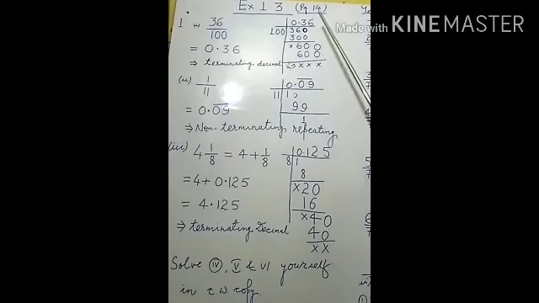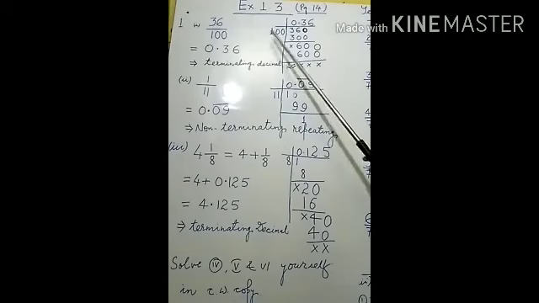So 100 sixes are exactly 600. It should be equal to or less than 600; equal may also be taken. So 6 is noted down. We subtract: 600 minus 600 is 0, and since 0 is there, we put a cross. We know the process of division.